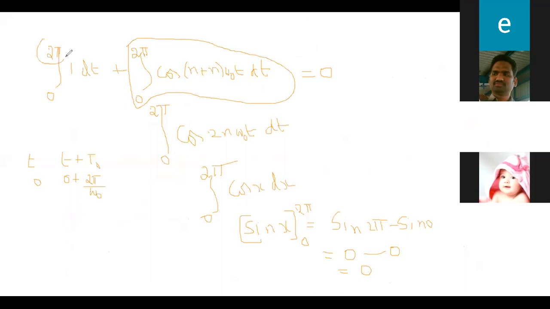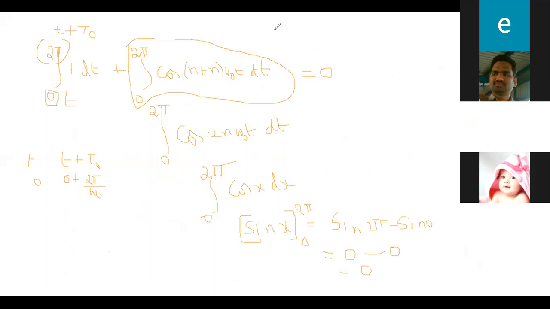Once again I will explain on the board. Here I am not directly changing 2 pi to t plus t naught; I am substituting, and this 0 is t only.